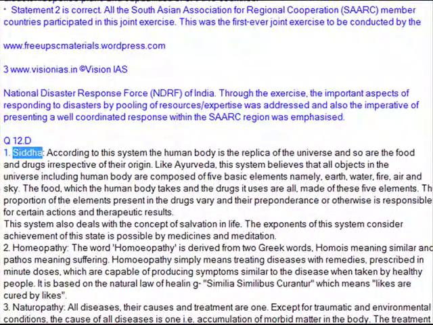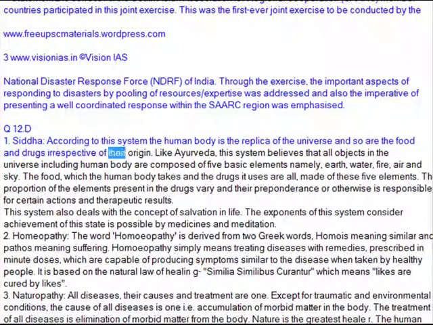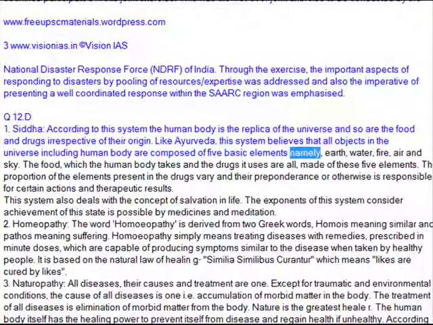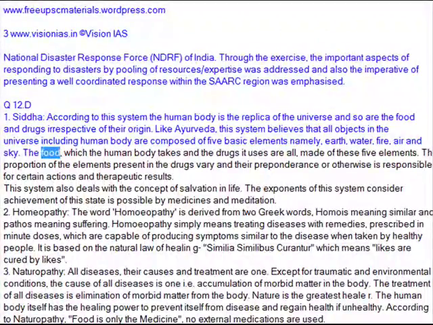Q12. D. 1. Siddha. According to this system, the human body is the replica of the universe, and so are the food and drugs irrespective of their origin. Like Ayurveda, this system believes that all objects in the universe, including the human body, are composed of 5 basic elements, namely earth, water, fire, air and sky. The food which the human body takes, and the drugs it uses, are all made of these 5 elements.